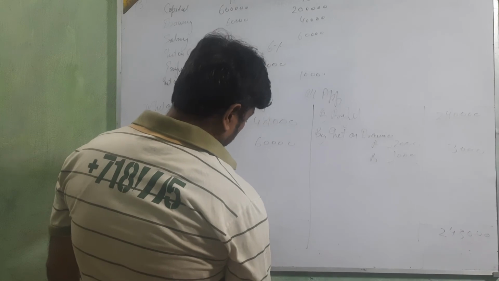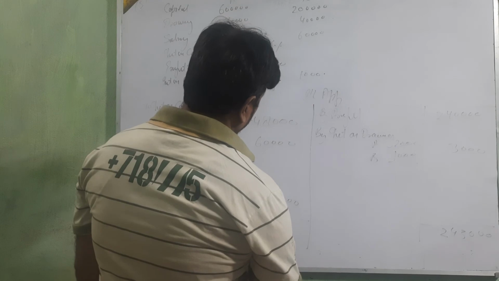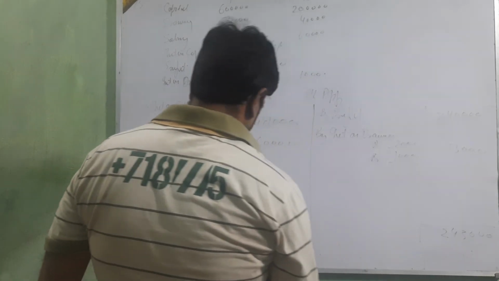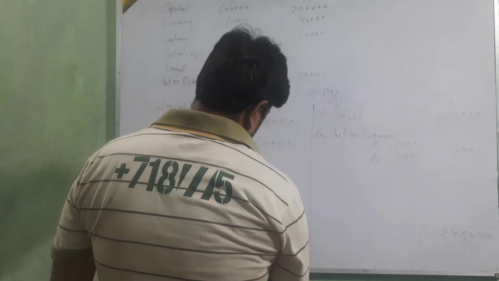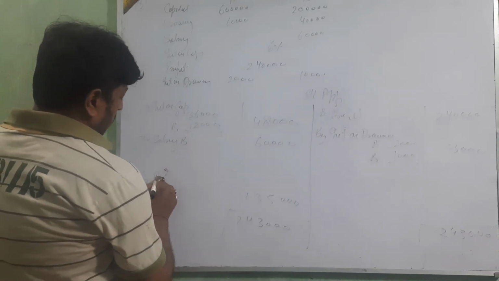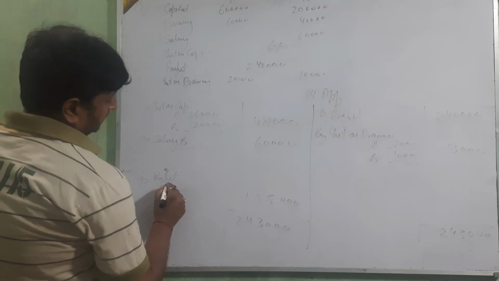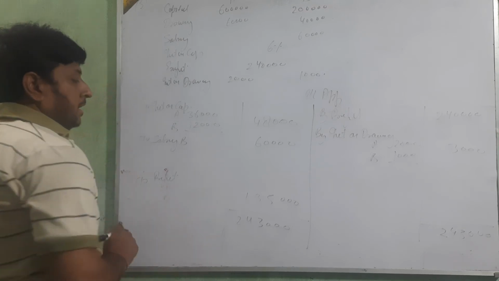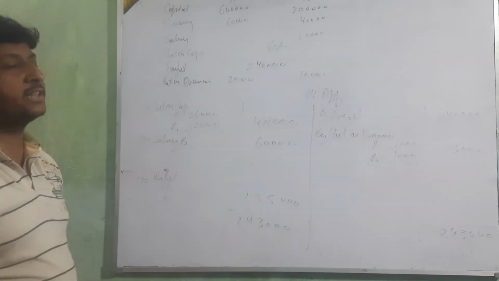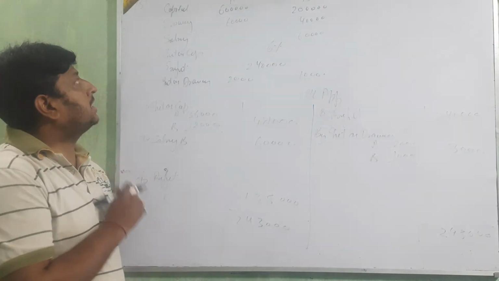2,43,000. 1,35,000 to profit. Okay, beta, that will be divided between A and B in their profit sharing ratio. Okay, in this way we are going to make the PL appropriation account. Okay, beta, it's the question number 5.